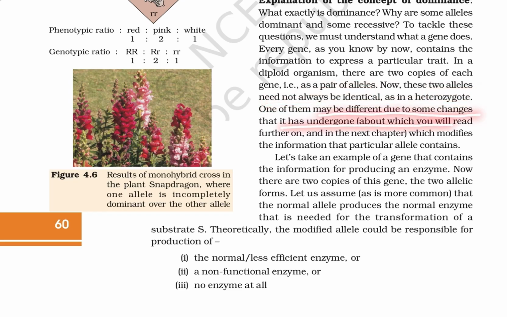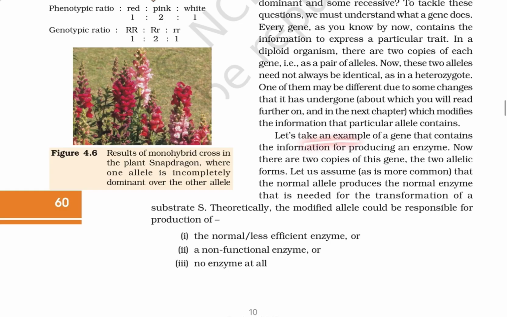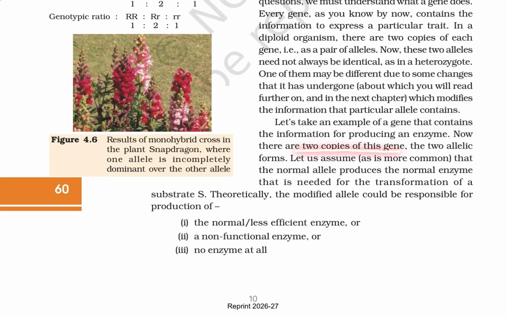One of them may be different due to changes it has undergone, about which you will read further in the next chapter, which modify the information that particular allele contains. Let us take an example of a gene that contains information for producing an enzyme. Now there are two copies of this gene, the two allelic forms. Let us assume, as is more common, that the normal allele produces the normal enzyme that is needed for the transformation of a substrate. Theoretically, the modified allele could be responsible for production of a normal enzyme, a less efficient enzyme, a non-functional enzyme, and no enzyme at all.